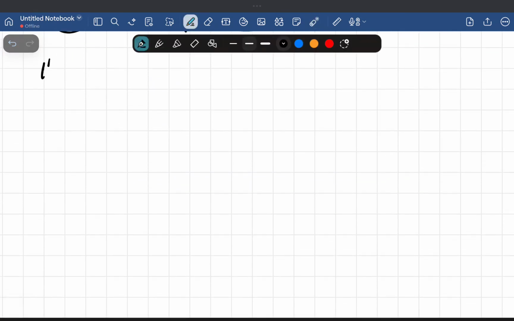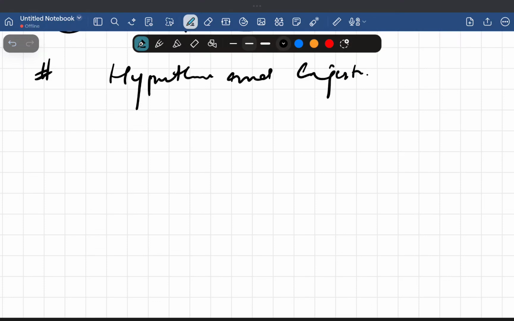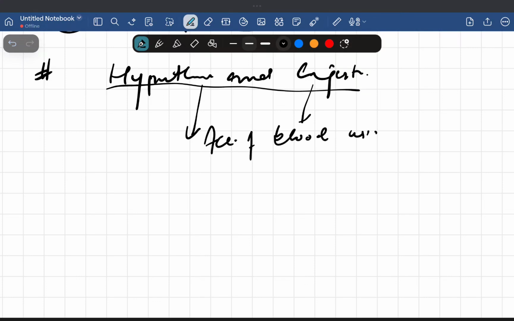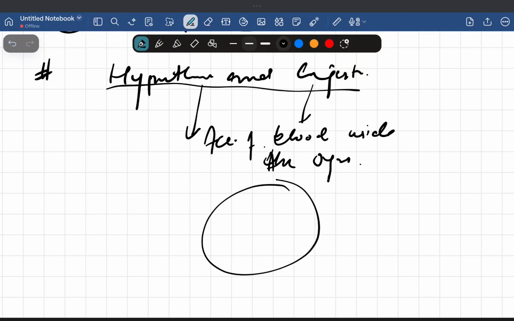So first of all, we have hyperemia and congestion. What is the commonality and what is the difference? Hyperemia and congestion both are the accumulation of blood inside the organ. For example, if this is the organ and the blood accumulates here, that is hyperemia or congestion.